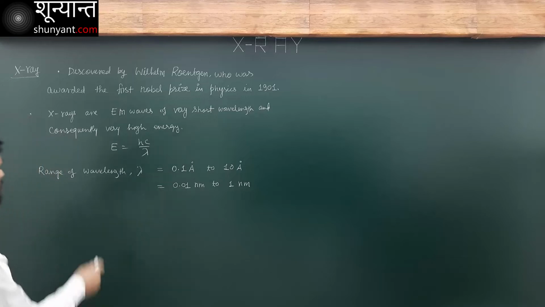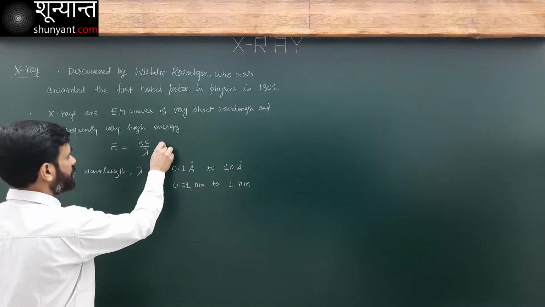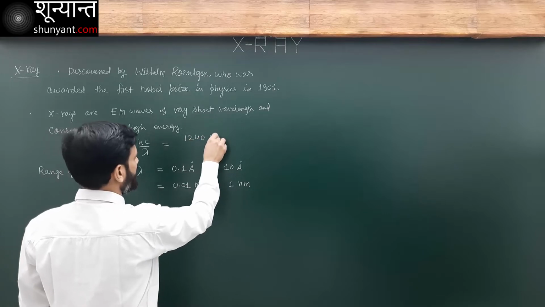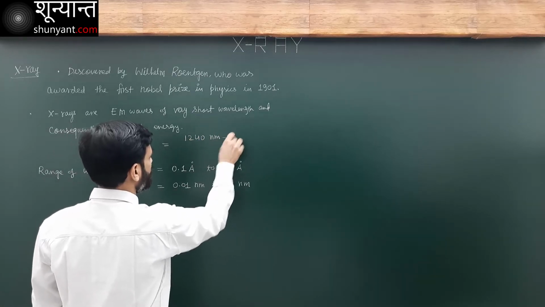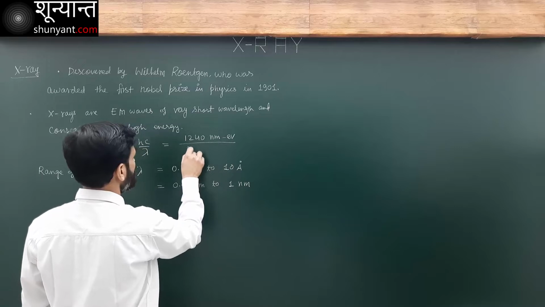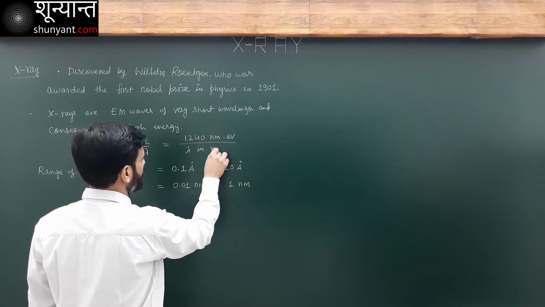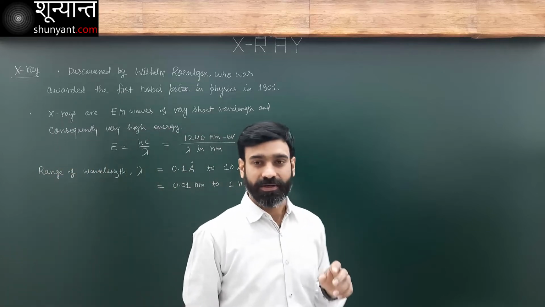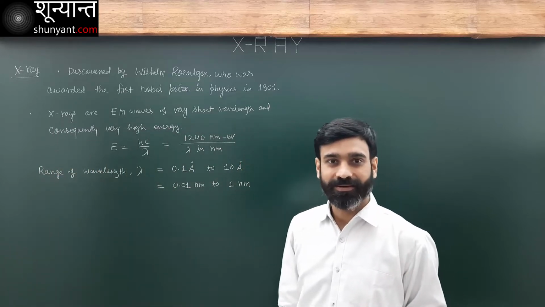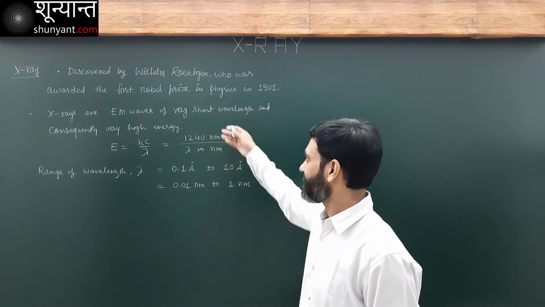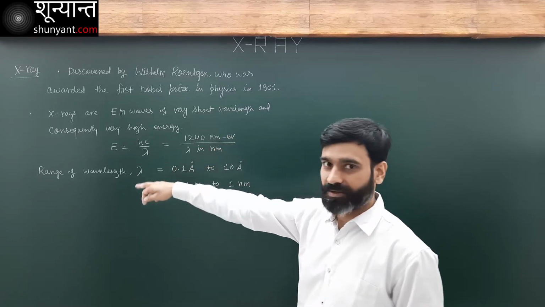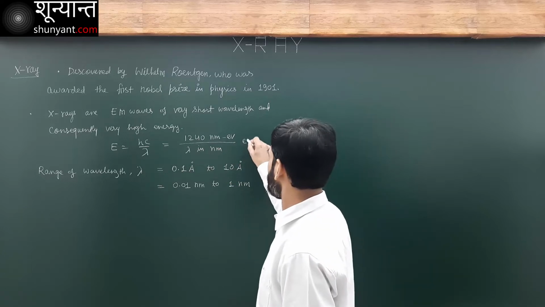Now, what about energy? Energy we can write like this: 1240 nanometer electron volt over wavelength lambda in nanometer. This is the relation that we derived in which chapter? Wave particle duality. So we are going to directly use this in writing the energy here, and I am going to get the answer in electron volt.